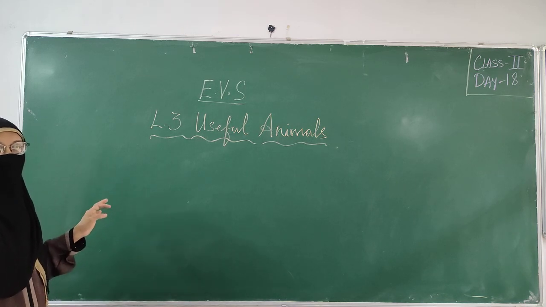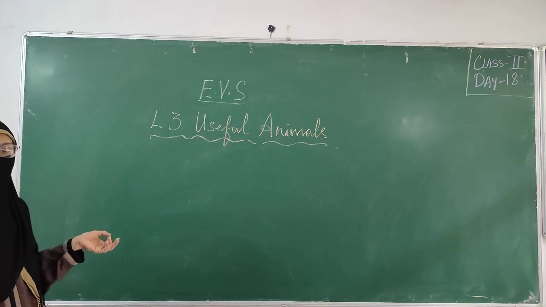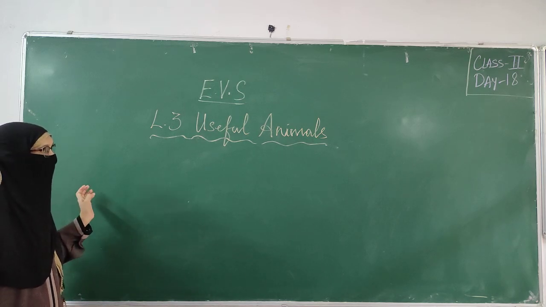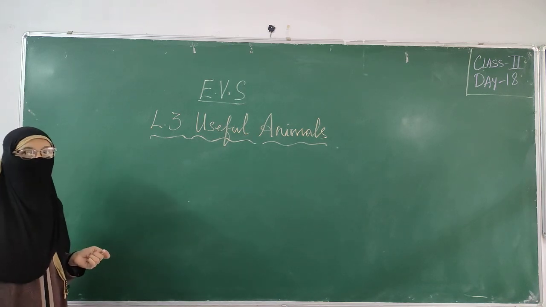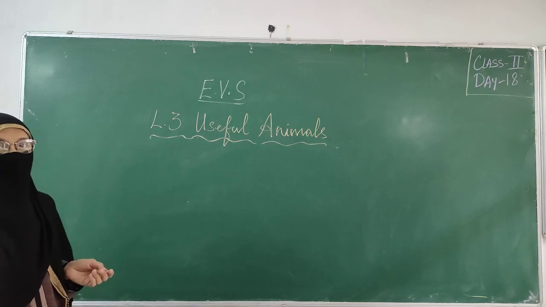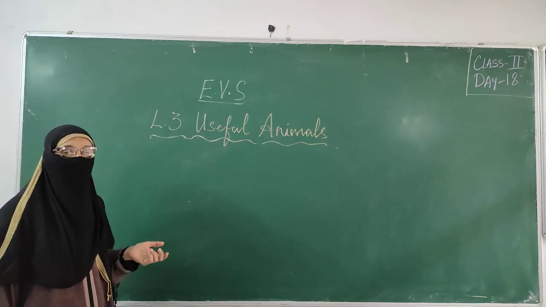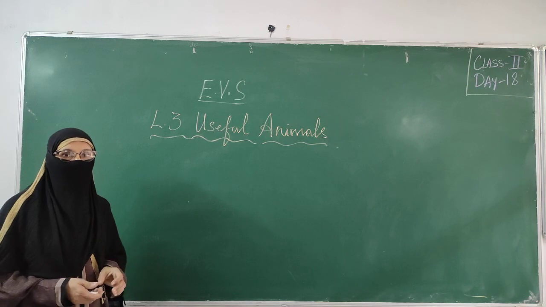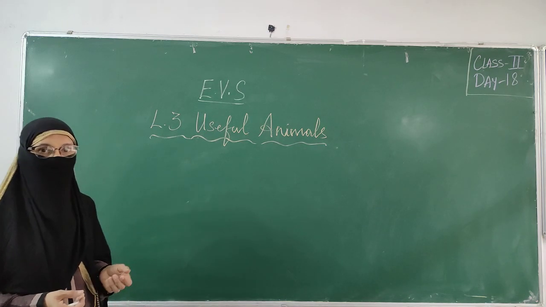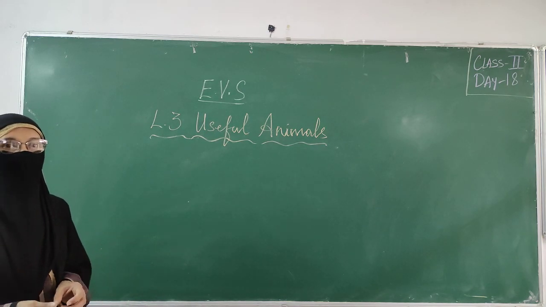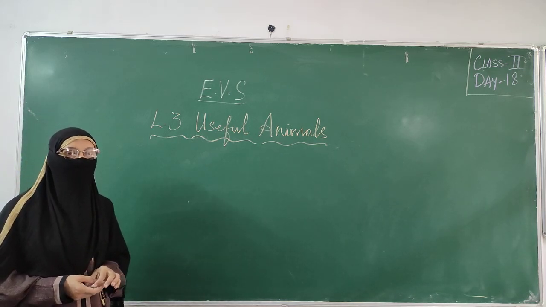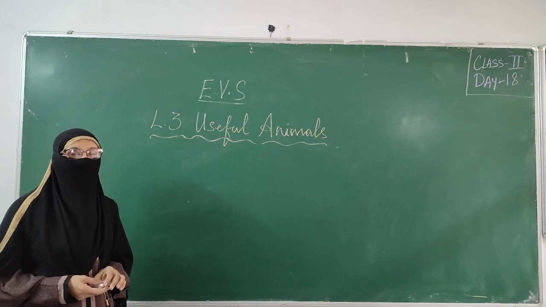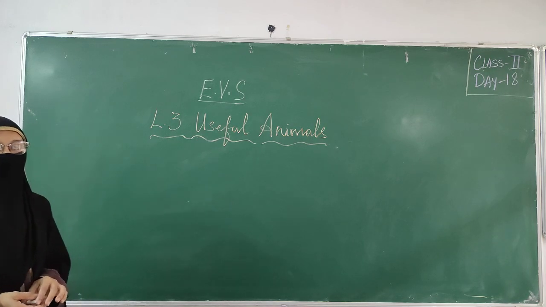Besides food, the other items which we use in our daily life, like soaps, all we get from plants. Now we are coming to animals, how animals are useful to us. Some 1,000 years ago, people used to keep animals at their home in order to do their work, either to carry their loads or to travel from one place to another. In those days, we did not have any transportation facilities. So they used to use animals to carry heavy loads and also for traveling.